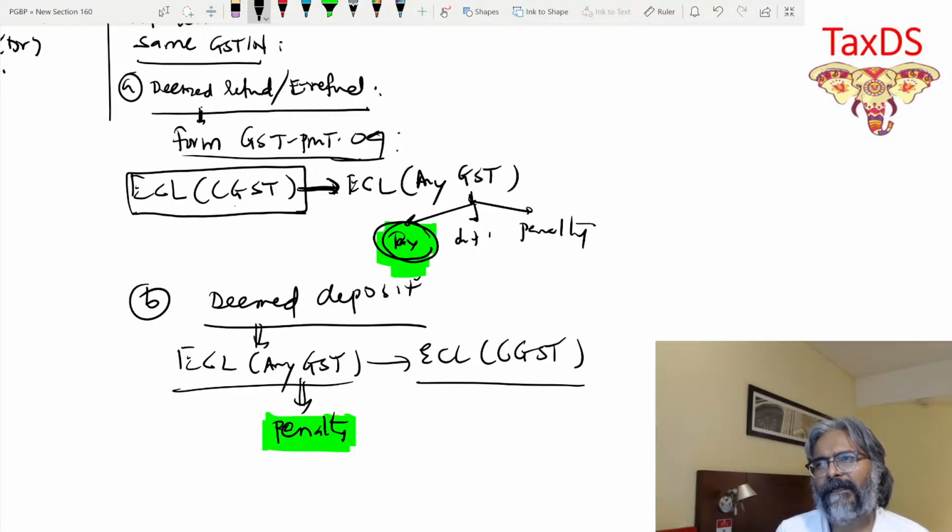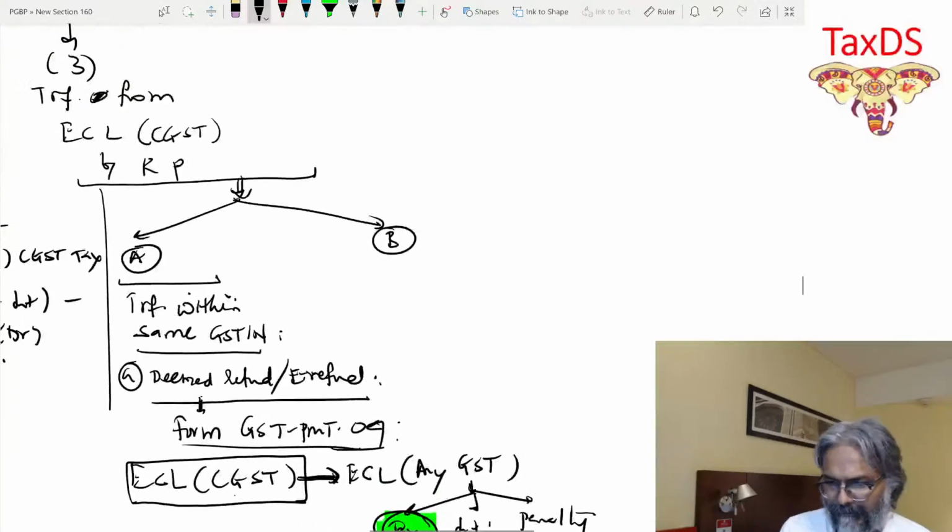I am depositing it for penalty. Is that point clear to all of you? This is how, students, you do it. You all are through with this one now.